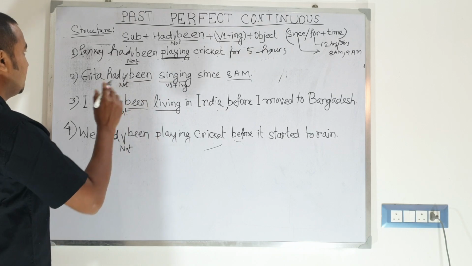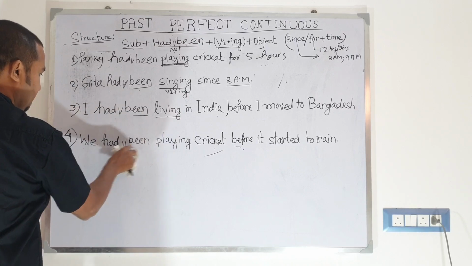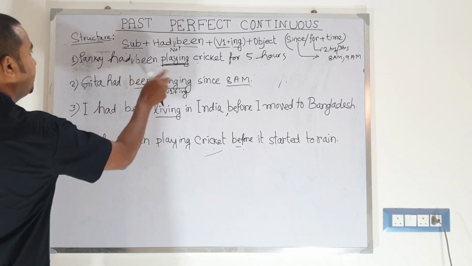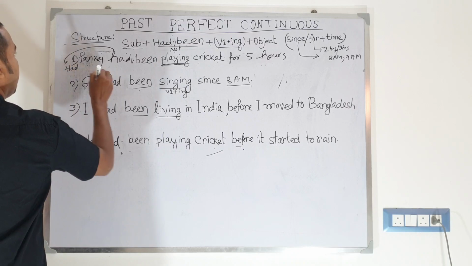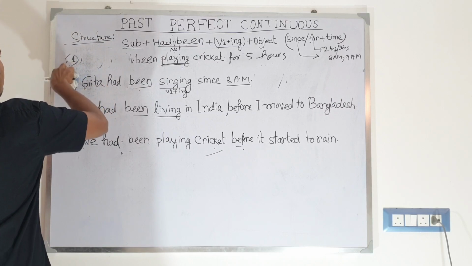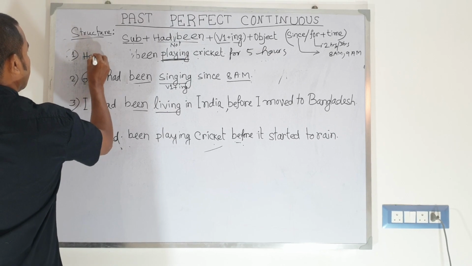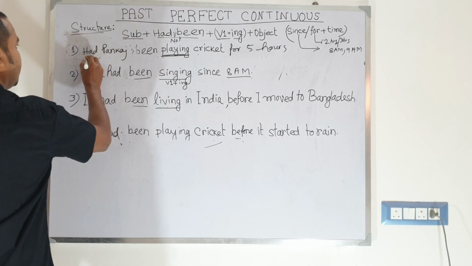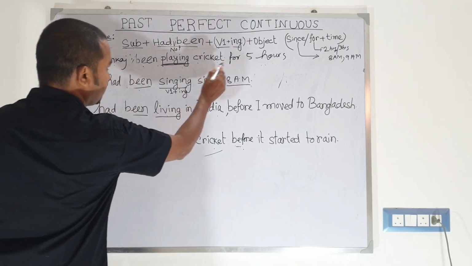As I told you earlier many times, now we are removing this not. We don't need it anymore here. Pankaj had been. So we need to bring the had to the beginning of the sentence. Had Pankaj. Let me write it clearly here, because otherwise it will be problematic for you all. So the helping verb had goes at the beginning of the sentence, and then we bring the subject here. Had Pankaj been playing cricket for 5 years?